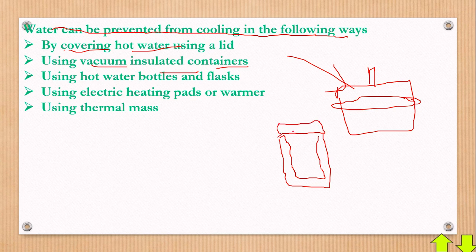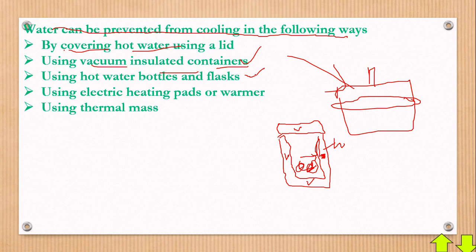Vacuum is a place without air. So this one here is a vacuum, this one here is a vacuum, this one is a vacuum. It means that if you have something hot inside here, if heat comes, it only ends on these walls. This area here is a vacuum, it has no air, it cannot conduct heat, or it cannot allow heat losses. So that's why we use vacuum insulated containers, using hot water bottles and flasks.